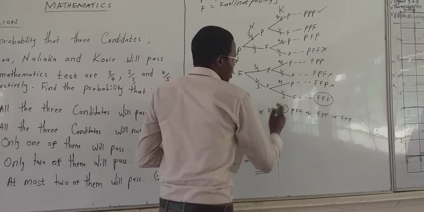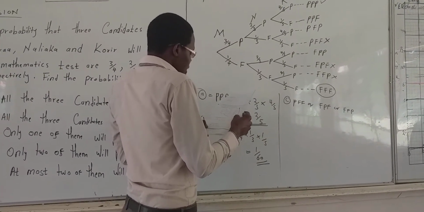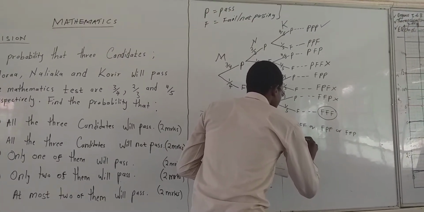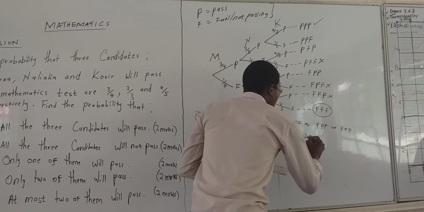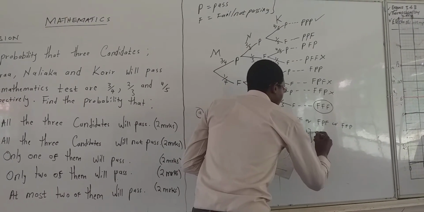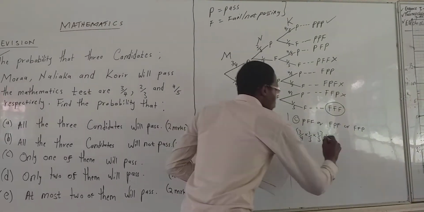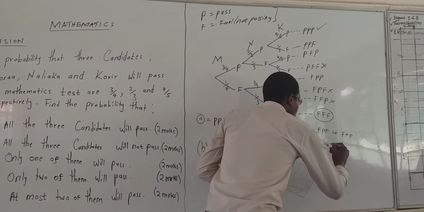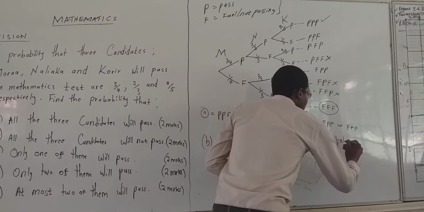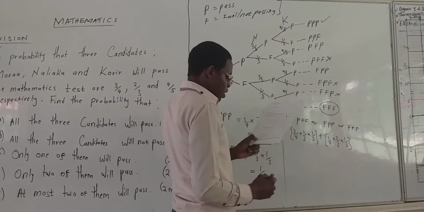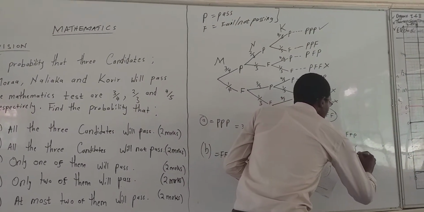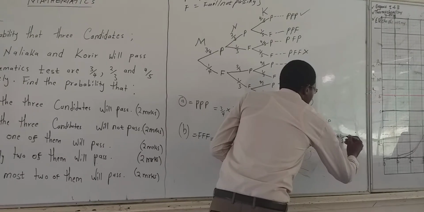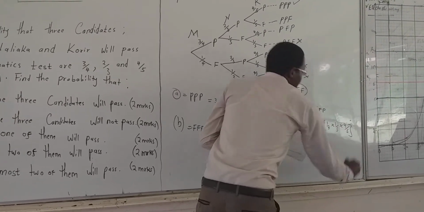So we go to the one which is pass, fail, fail. We are going to have 3 over 4 times 1 over 3 times 1 over 5. Plus, because I said "or" means plus, we have 1 over 4 times 2 over 3 times 1 over 5, plus we have 1 over 4 times 1 over 3 times 4 over 5. That is what we are supposed to have.